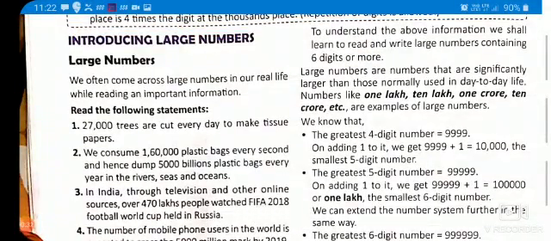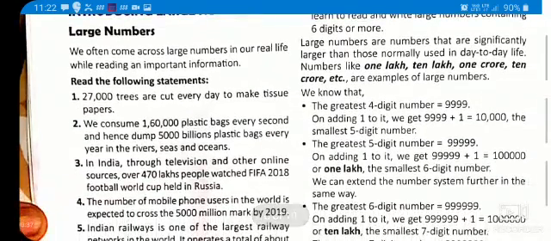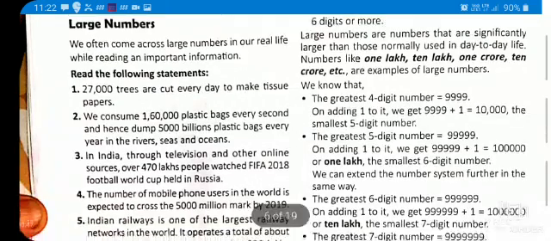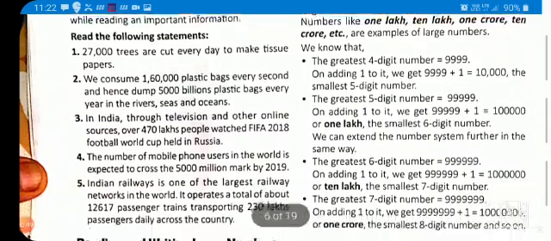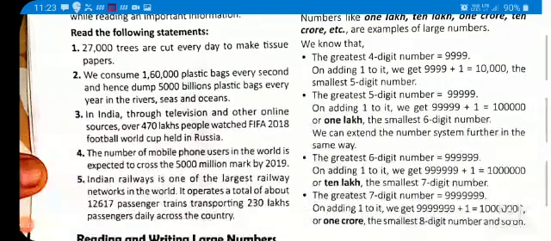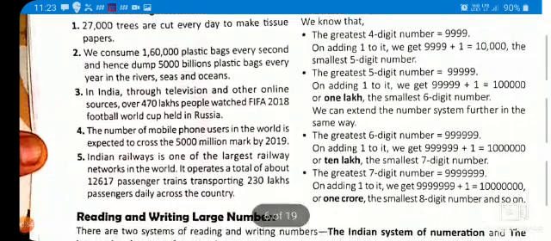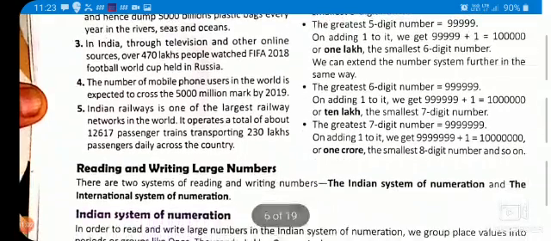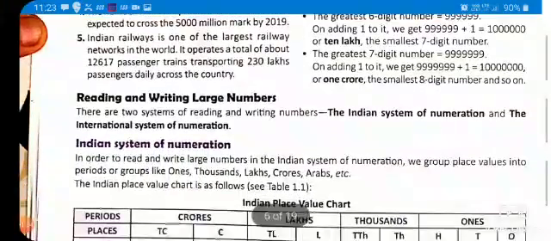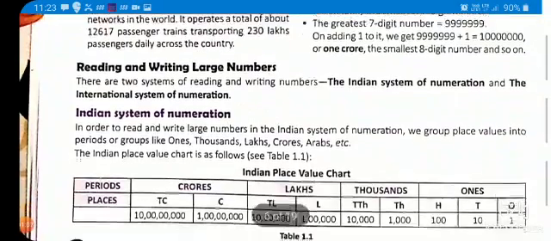Now, we often come across large numbers in our real life. हम लोग अक्सर देखते हैं कि हमारे जहाँ हमने लिखा कि 20 crores people were there in a village. So this way 27,000 trees were there in a forest, and 80,000 trees were planted, 8,891 trees were planted, about 2 lakhs spectators were there in the stadium. This way we are giving the data, but how we should write them, reading and writing is a task that everyone should know.